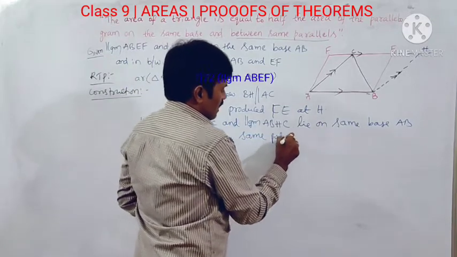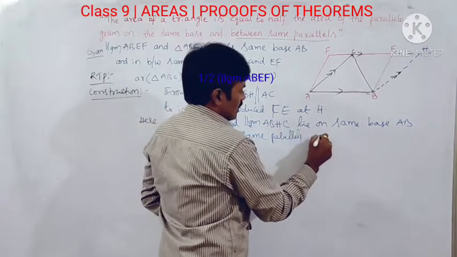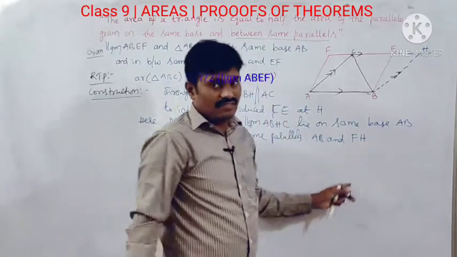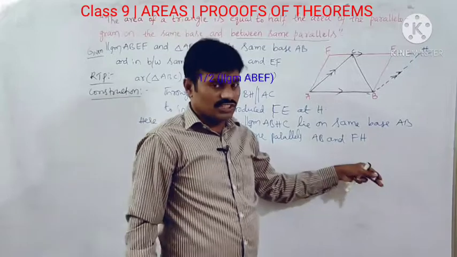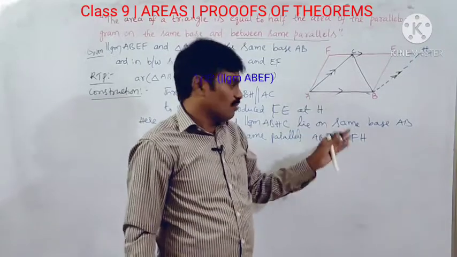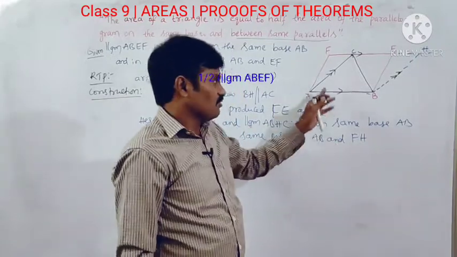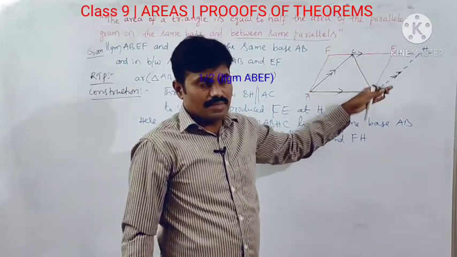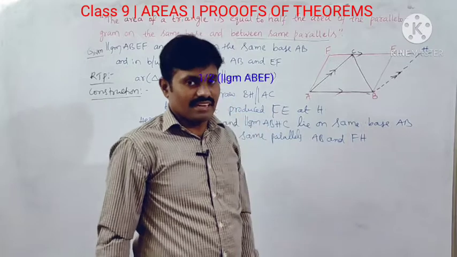What are those same parallels here? Those are AB and FH. So just we proved about this theorem, is it? If parallelograms lie on same base and between same parallels, they are equal in area.